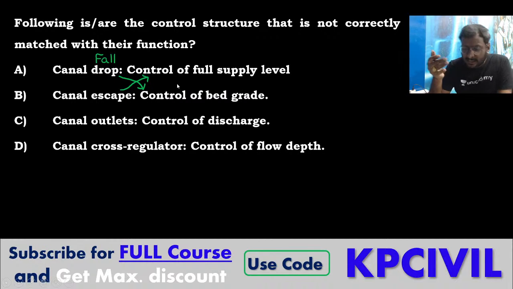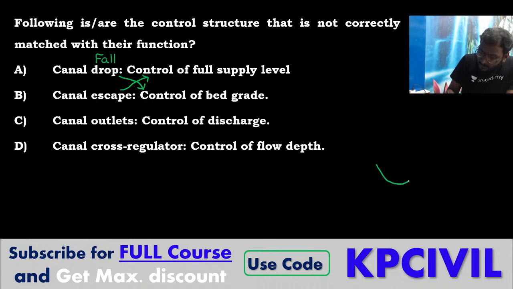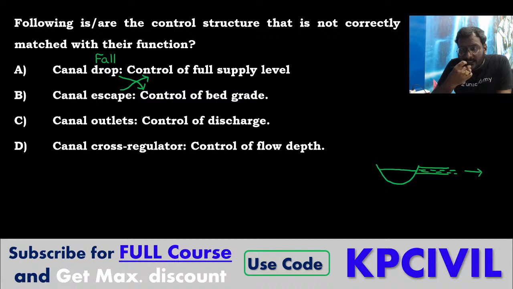Canal escape, for excess flood flow. I have drawn the diagram also in the class. This is the flow in the canal. This is the escape provided, FSL. When water is greater than FSL, a canal escape is required. So A and B are not correctly matched.